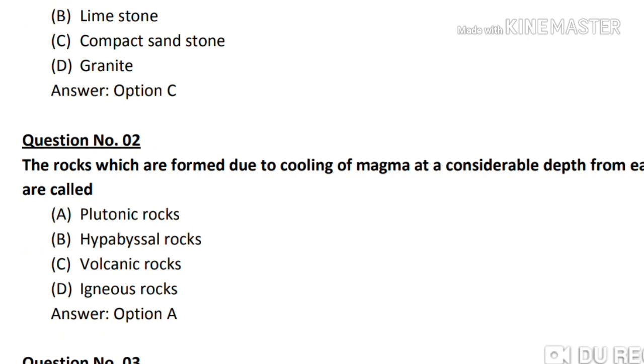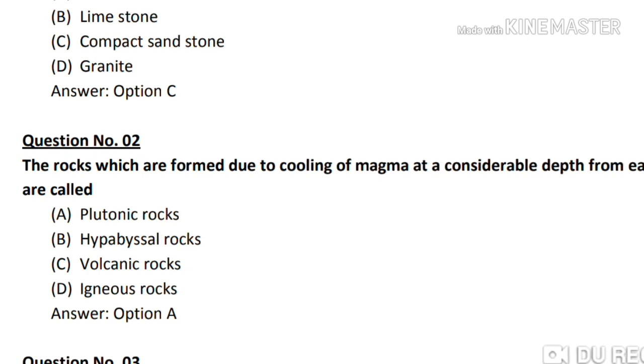Question number 2. The rocks which are formed due to cooling of magma at considerable depth from Earth are called. Option A plutonic rocks, option B hypabyssal rocks, option C volcanic rocks, option D igneous rocks. The correct answer is option A plutonic rocks.